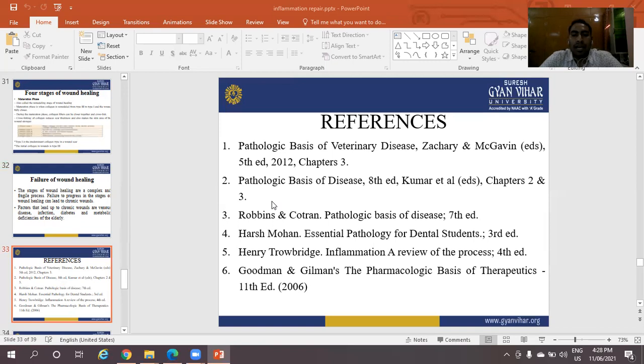Harsh Mohan, Essentials of Pathology for Dental Students, 3rd edition. Hunter and Throbridge, Inflammation: A Review of Process, 4th edition. Goodman and Gilman, The Pharmacological Basis of Therapeutics, 11th edition, 2006. These are the references.